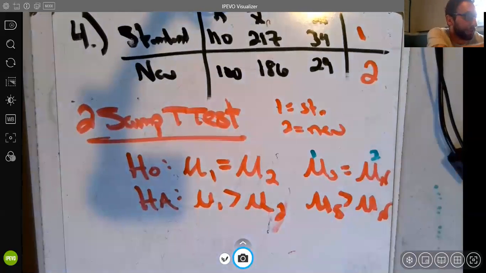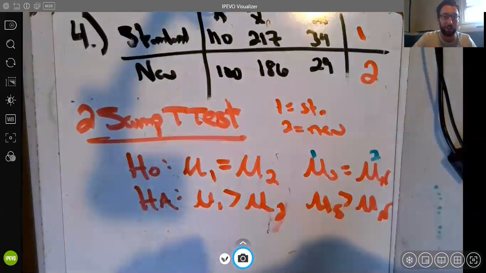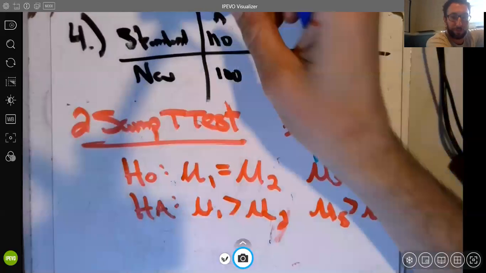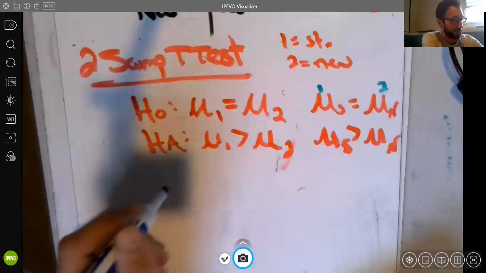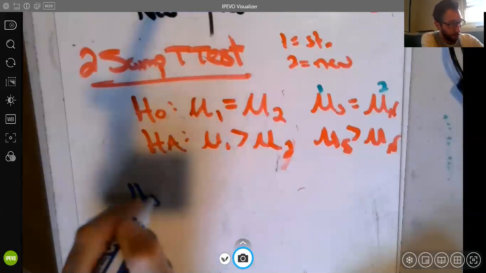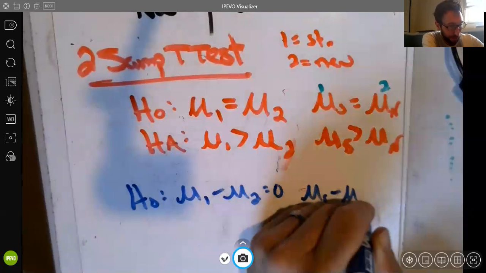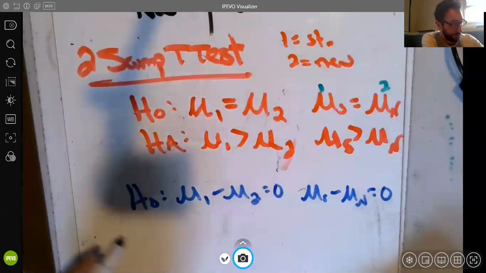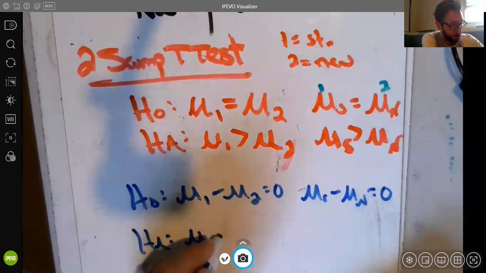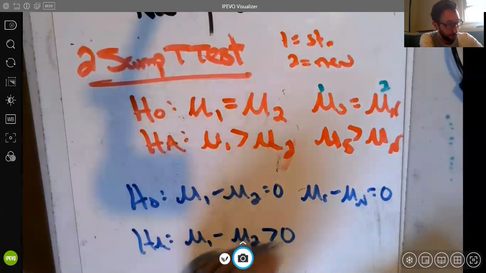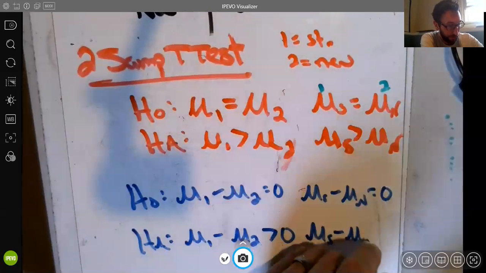Lastly, this is not my preference, which is why I don't do it first, but it works. I could say mu1 minus mu2 equals 0, or mu s minus mu n equals 0. And then for my alternative, I'd have mu1 minus mu2 greater than 0, or mu s minus mu n greater than 0.